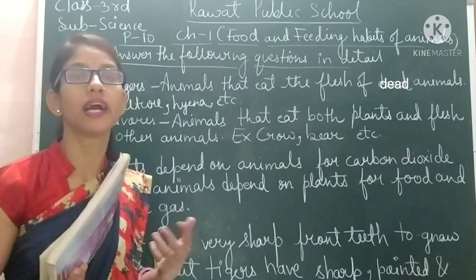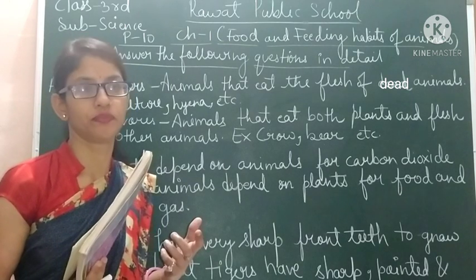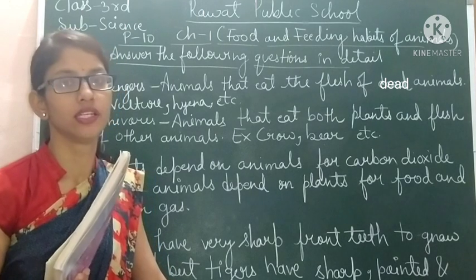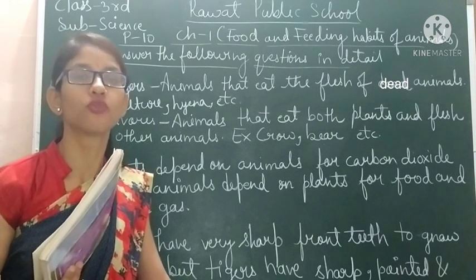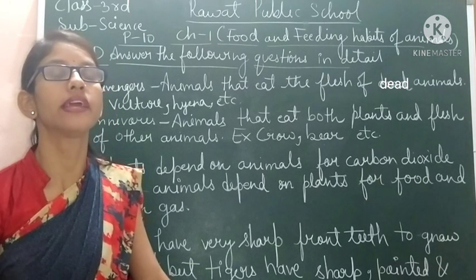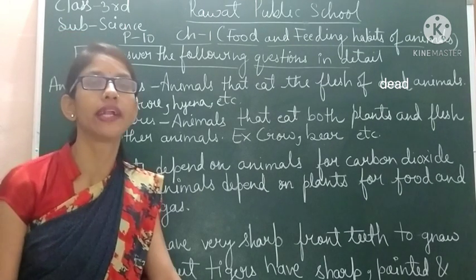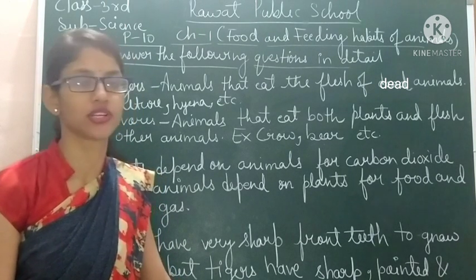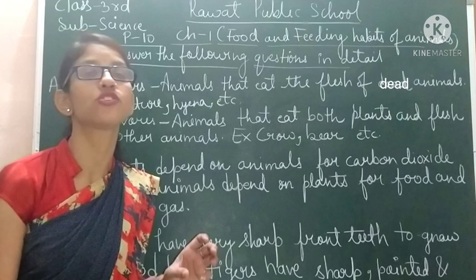Gnawing means to bite off something repeatedly. For this they have sharp front teeth to bite off nuts, fruits, grains. Whereas the carnivore animals have sharp, pointed and curved front teeth to tear the flesh of the animals.